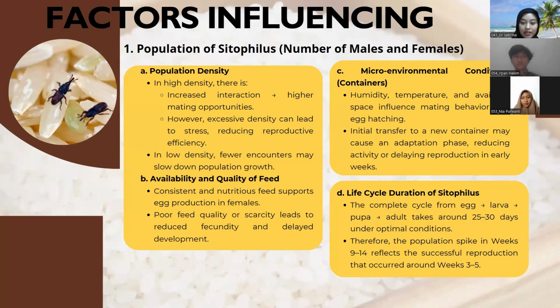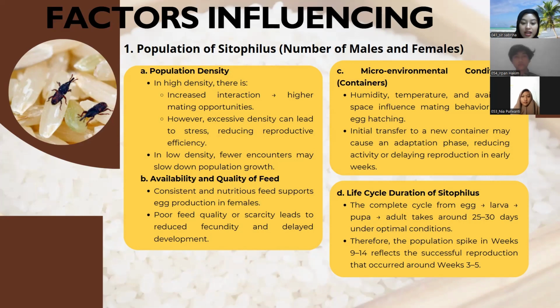Next is the factors that influence this. First is the population of Cytopilus, the number of females and males. A is population density. In high density, there is a higher chance of meeting opportunities. However, excessive density can lead to stress, reducing reproductive efficiency. In low density, fewer encounters may slow down population growth. B, availability and quality of feed.